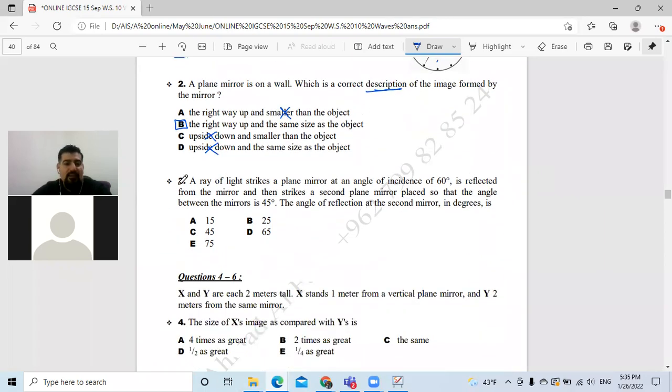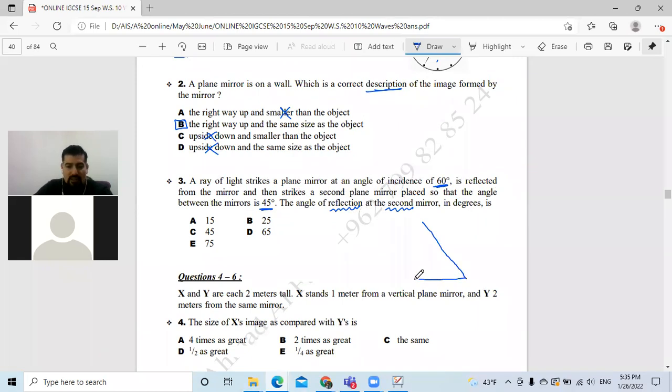Number 3. A ray of light strikes a mirror at an angle of incidence of 60 degrees. The reflection from the mirror then strikes a second plane mirror, with an angle of 45 degrees between the two mirrors. The angle of reflection, or the angle of incidence, on the second mirror is how much? As you can see, we have 5 options. This is not an IGCSE question. I brought it from another board.